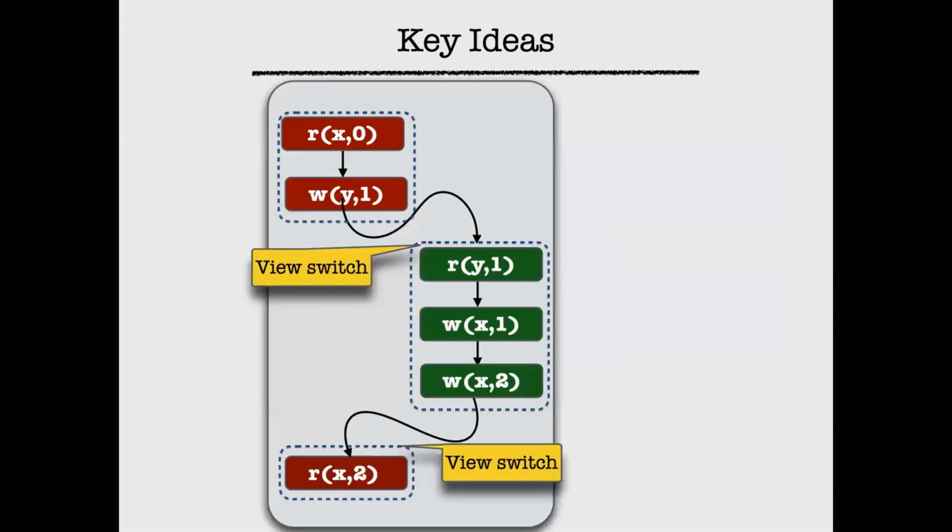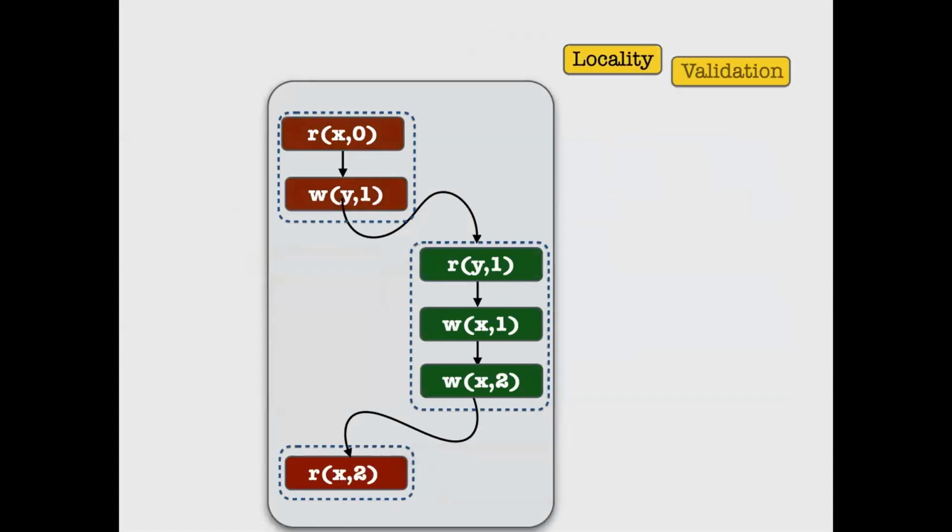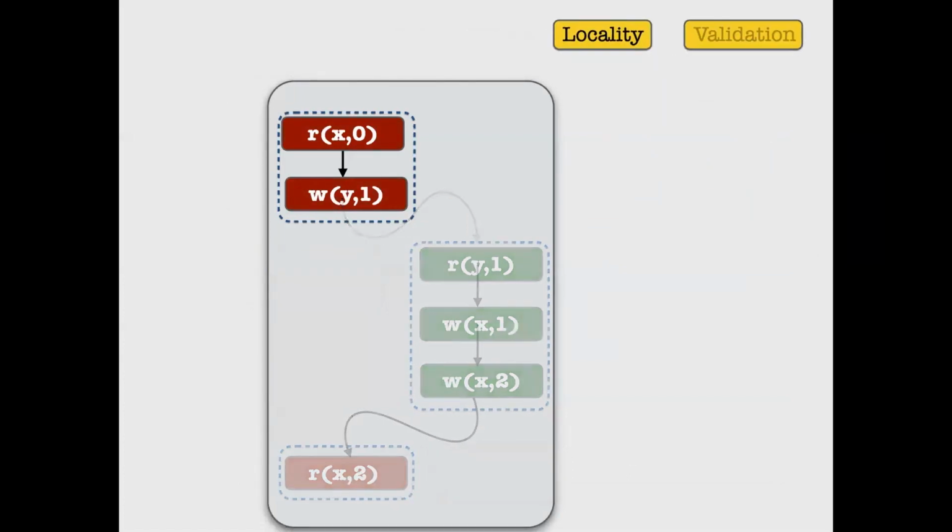So here is a very high level overview of what we have done in this code-to-code translation. Here is an example where I have these two view switches. We try to do it in two steps: locality and validation. What do I mean by locality? I start with my first process, let's say. I know that I have these initial values of X and Y.